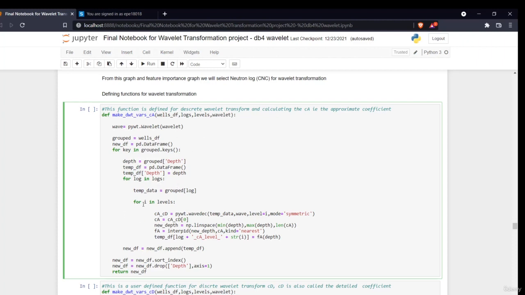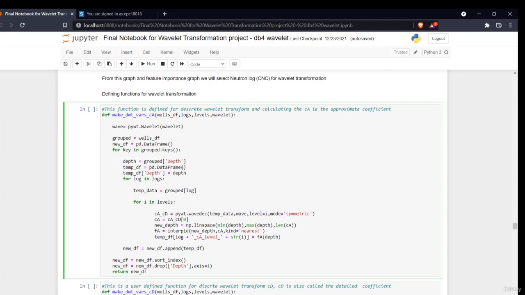Okay, so it will iterate through 0, 1, 2, 3, 4, 5 times. Levels mean the number of times it will decompose my signal. This is a command where PyWavelets is a library in Python which is used to do the transformation. So cA, cD, this is the wavelet transform data, that means the wavelet is actually the wavelet which I'll be giving, there are different types of wavelet.